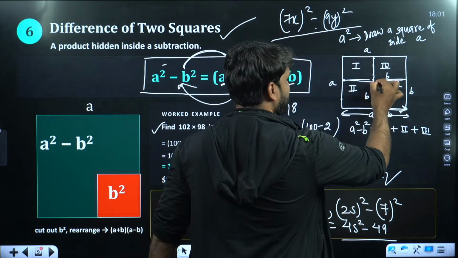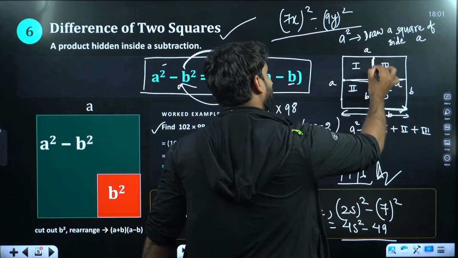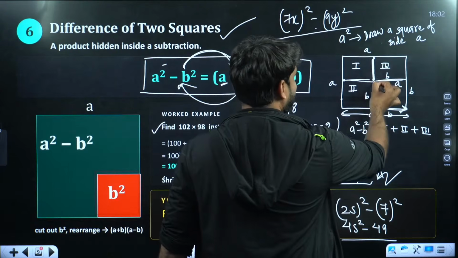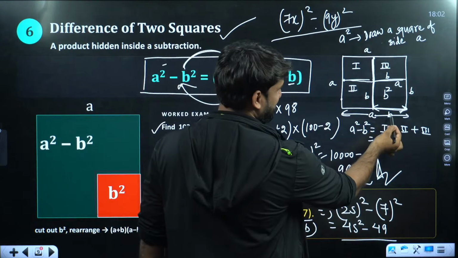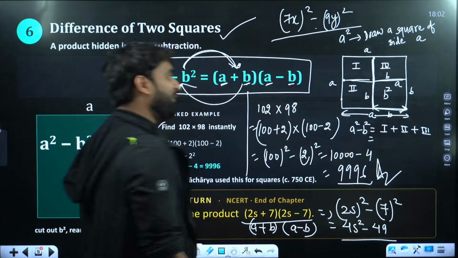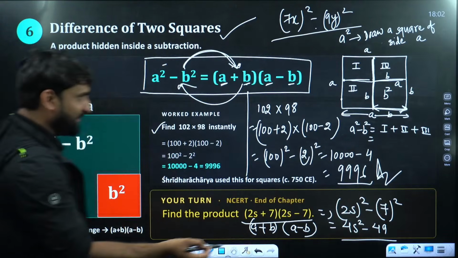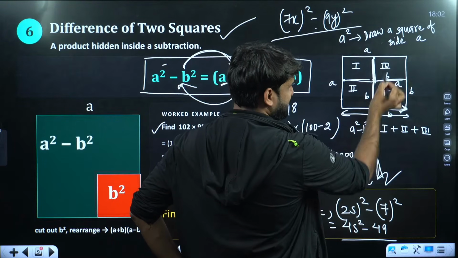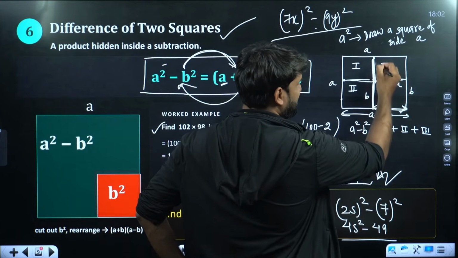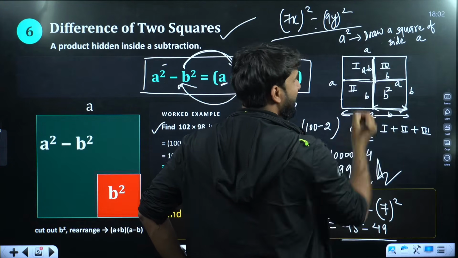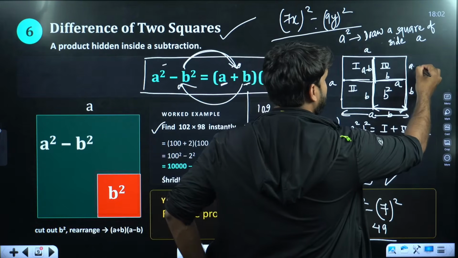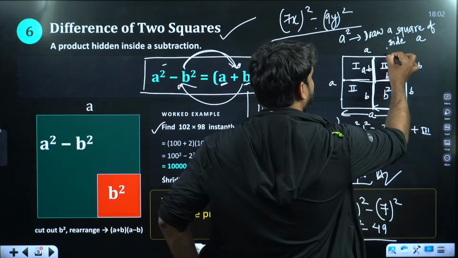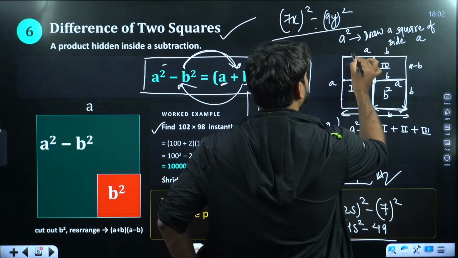So this will be A minus B. This will be A minus B. Alright? This will be A minus B. And one more thing. If this is B, so what will be the scenario? Listen here. So we can directly write here. If this is B, this is B, this is B, and this is A, so this will be A minus B. And if this is again B, so this will be A minus B. Right? And if this is B, so this will also be A minus B.